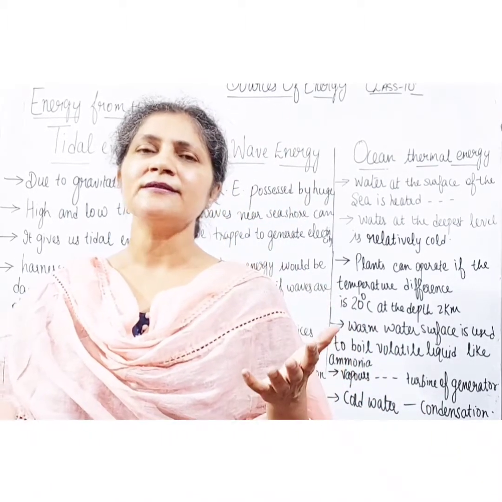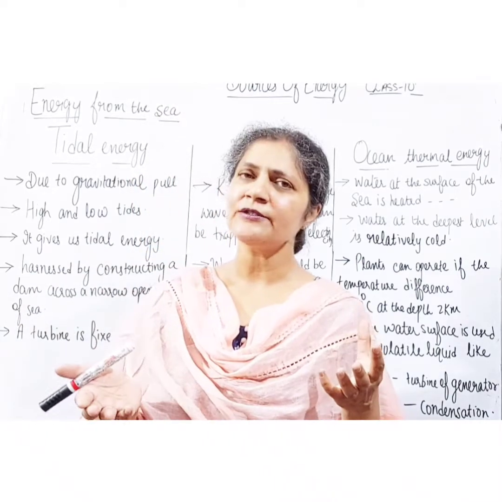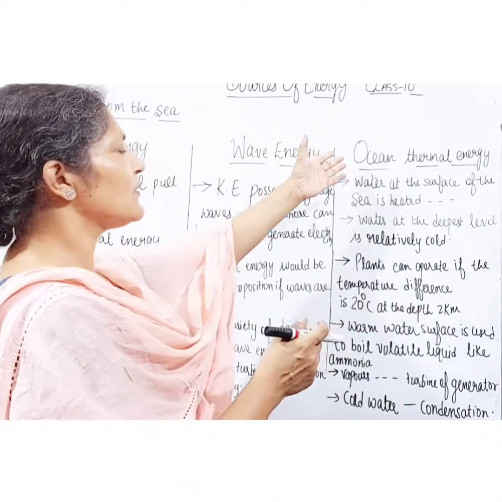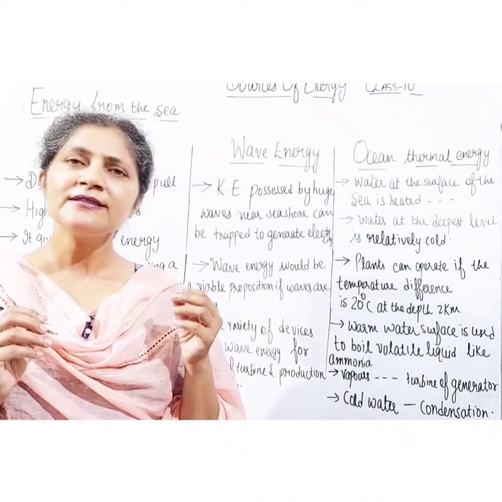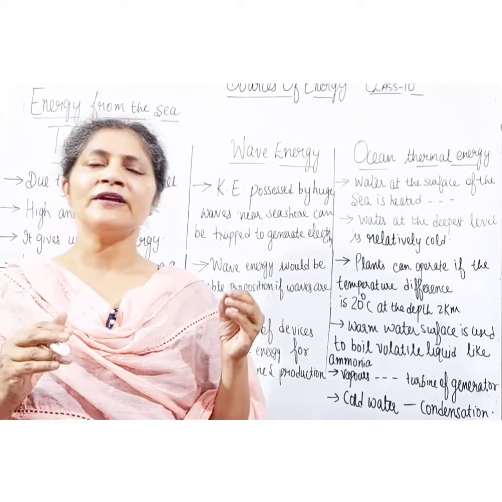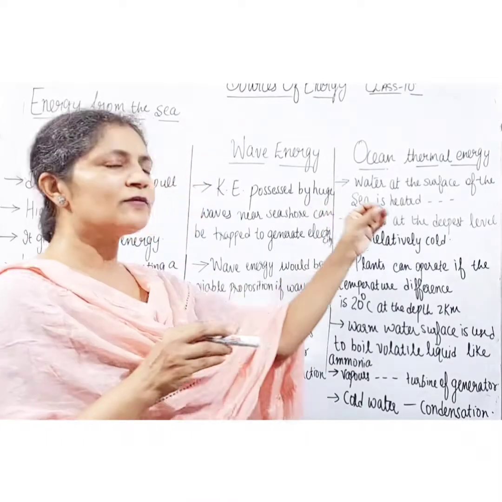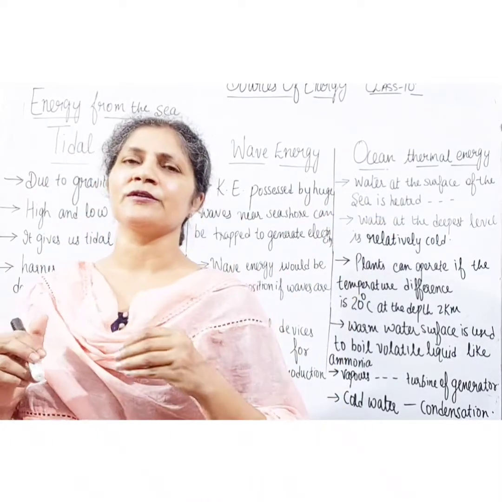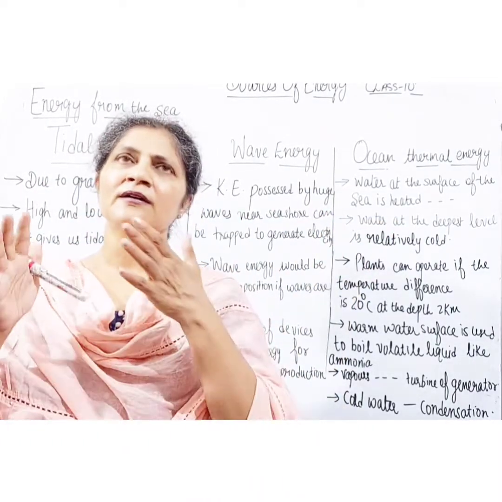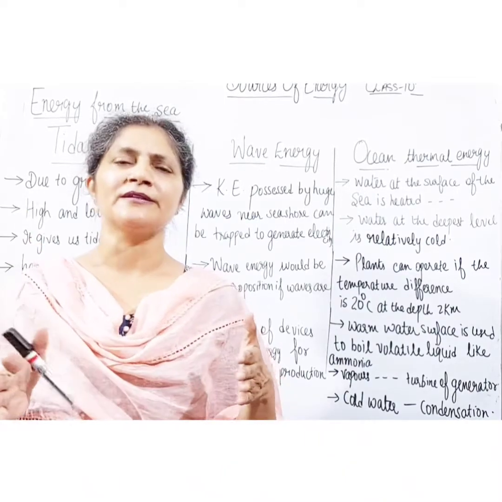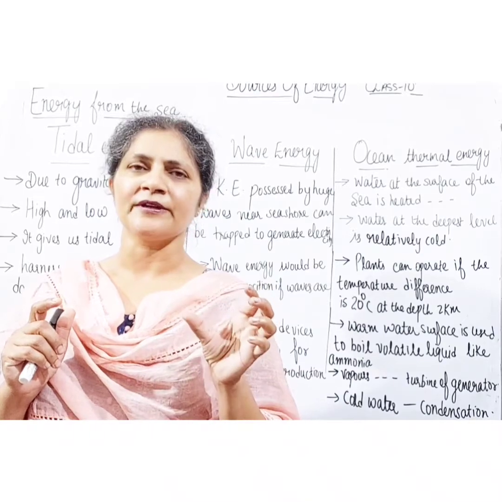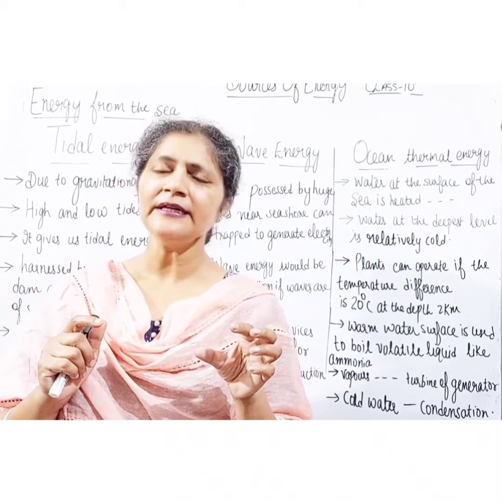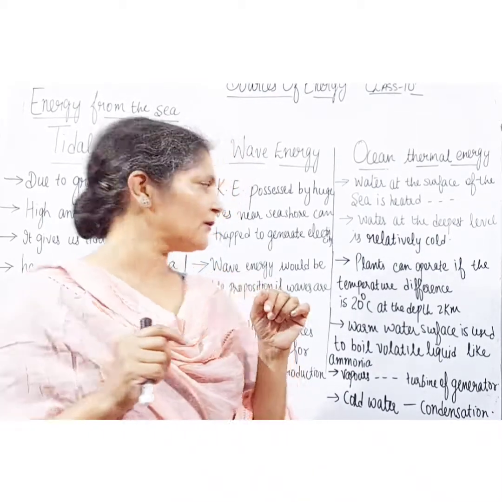This difference of temperature is exploited to produce energy in ocean thermal energy conversion plants. This is only possible when there is a temperature difference of 20 degrees centigrade at a depth of 2 kilometers.